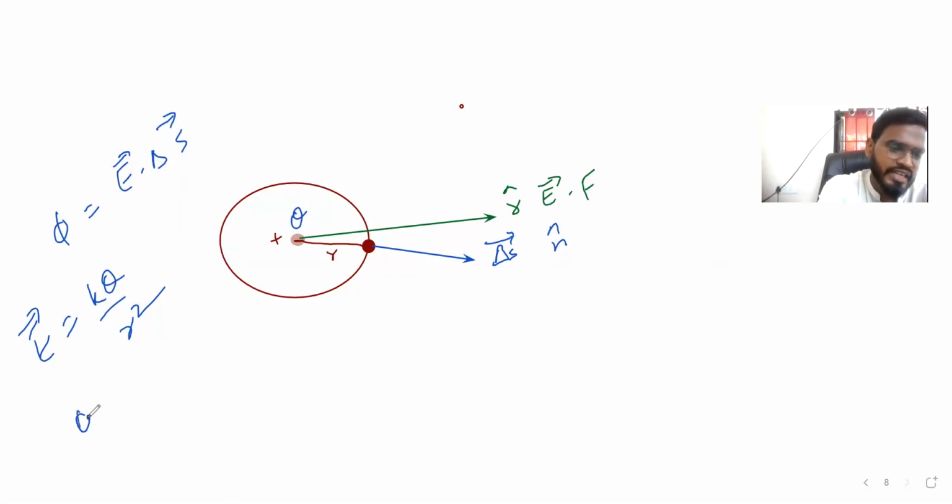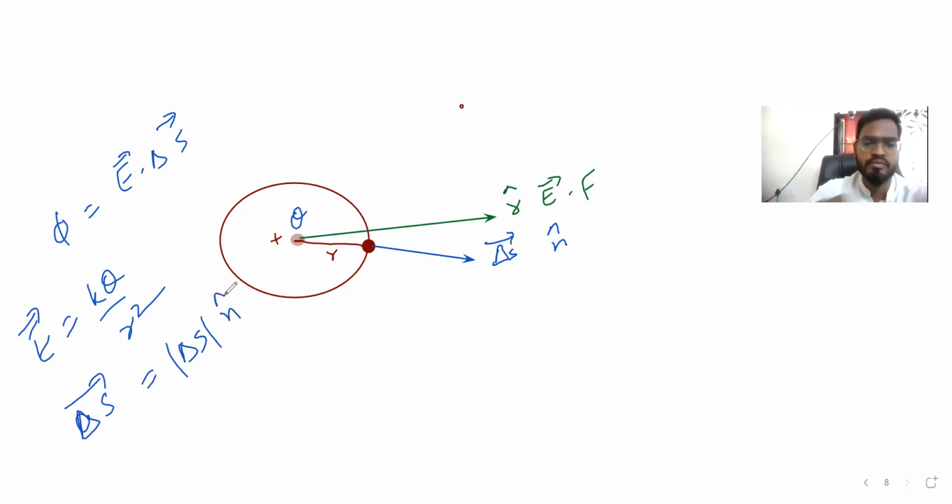Fine. Delta S vector we learned before also: delta S vector is mod of delta S into n cap. So we have the area and the electric field.